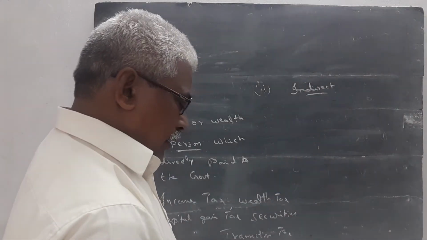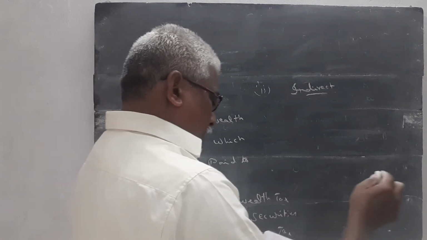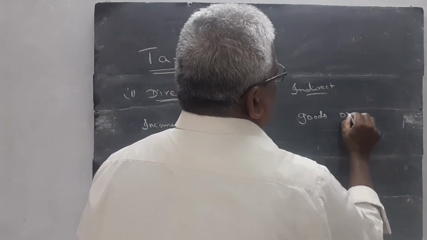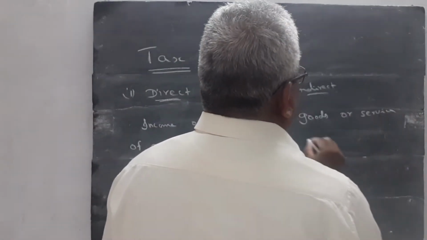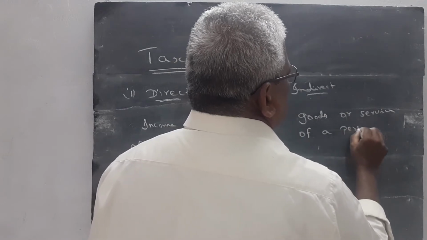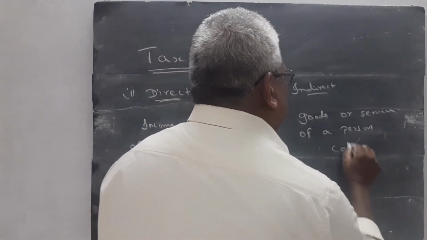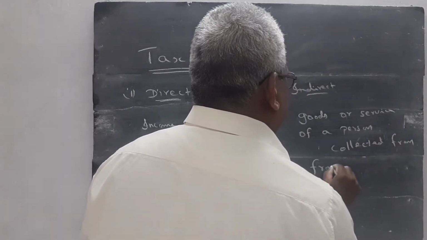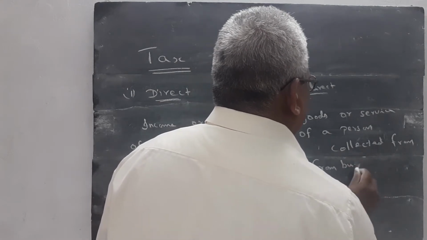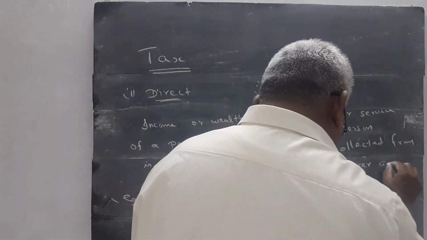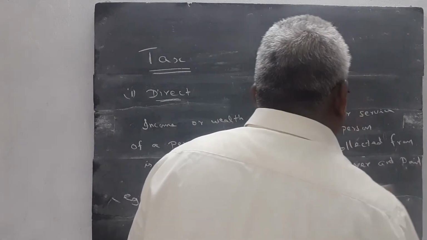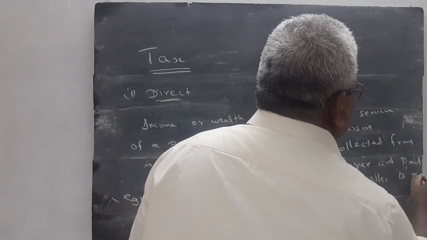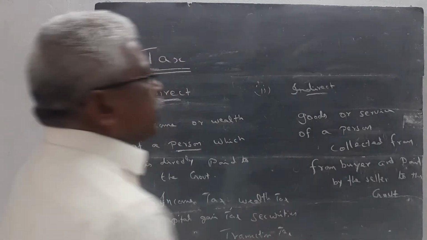Then indirect tax. If tax is levied on the goods and services, goods or services of a person, which is collected from buyer and paid by the seller to the government, it is called as an indirect tax.